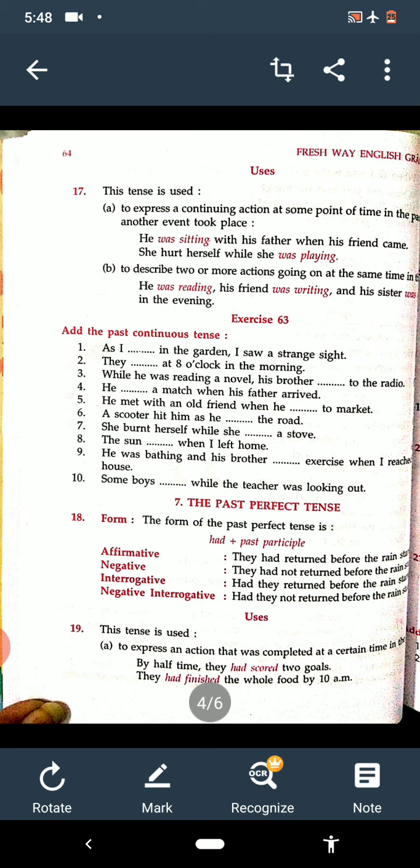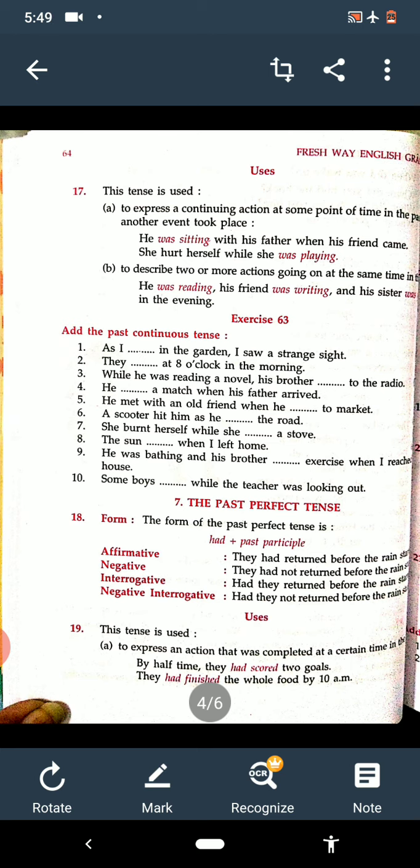First of all, the tense is used to express a continuing action at some point of time in the past when another event took place. See the example. He was sitting with his father when his friend came. She hurt herself while she was playing.